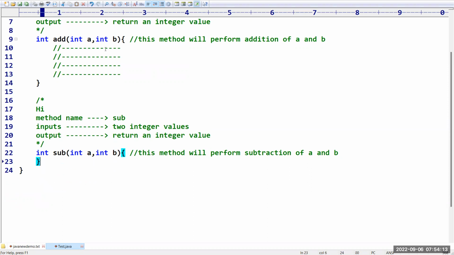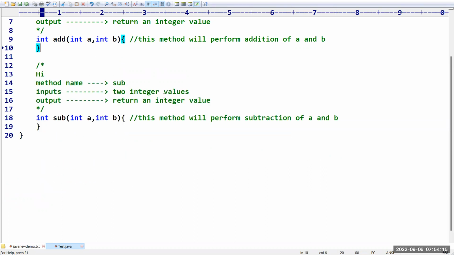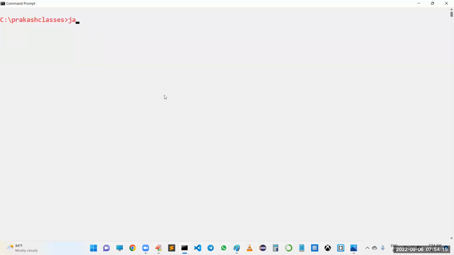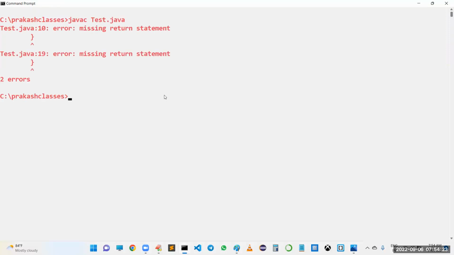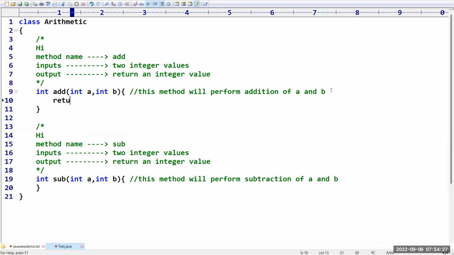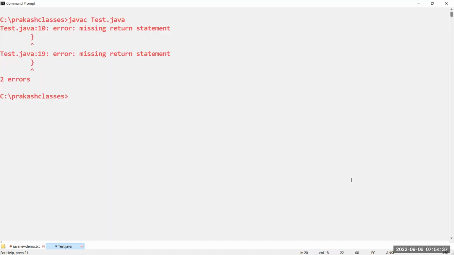Now I will compile this program. Will the code compile, sir? Yes, happily. What is the problem with this code? No problem. It is going to compile. Missing return statement. It is expecting some return value. No problem. I will take it as return 0 because it is expecting one integer return value. Yes, no problem. It is going to work.